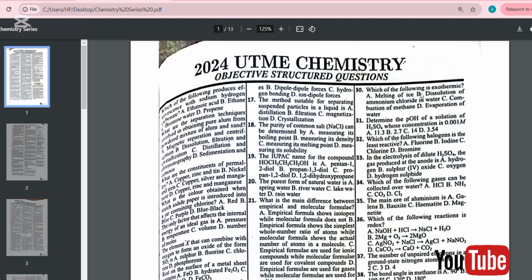So you need to write the dissolution equation, which is H2SO4 to give two molecules of proton, which is H+, and SO4 2-. Then hydrogen concentration is going to be 2 times the molar concentration that is given to you, which is 0.01. If you multiply it by 2, it's going to give you 0.002 molar.